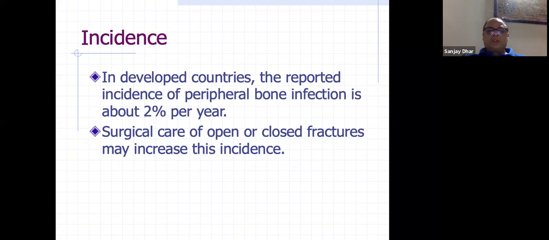So incidence, as I told you, it is quite common, I'm sure, in the northern areas, and probably in the villages also, it will be common because of inadequate hygiene and all that. But globally, it has been found to be around 2% per year in developed countries. And now with surgical care of fractures being very common, it is post-implant osteomyelitis as well as after fracture. It is now commonly seen in our part of the country also.